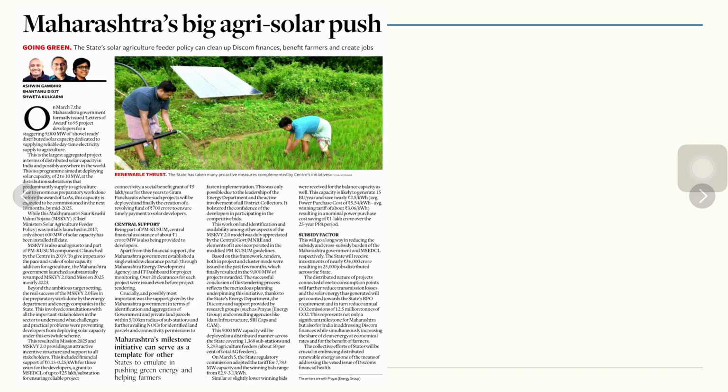Now the second topic is Maharashtra's big solar push. As you know, solar is important because, number one, it's a renewable energy. This energy comes without pollution. It reduces the cost of fossil fuels and the import of energy related to fossil fuels.